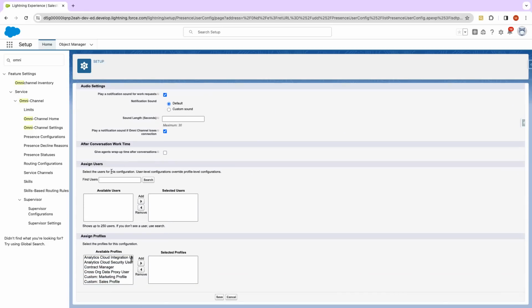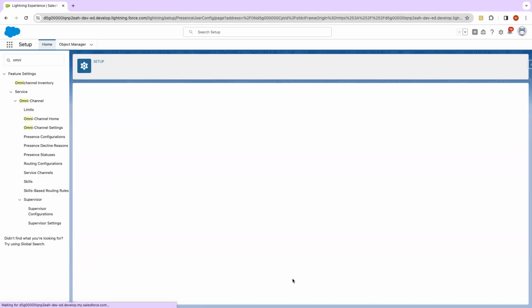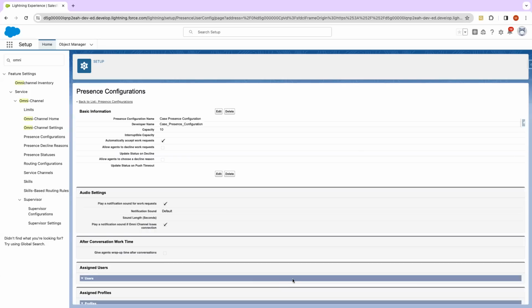And then we will have to select the users for the configuration. Okay, why am I not able to see any user? I'm not sure. Let's select the profiles and save this. So presence configuration basically tells how much work your particular user will be able to get, and a couple of other things, like whether he'll have an option to decline the work, and a couple of audio settings.